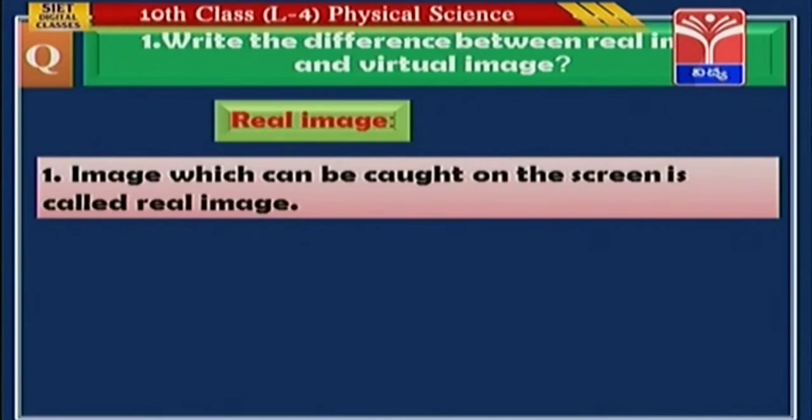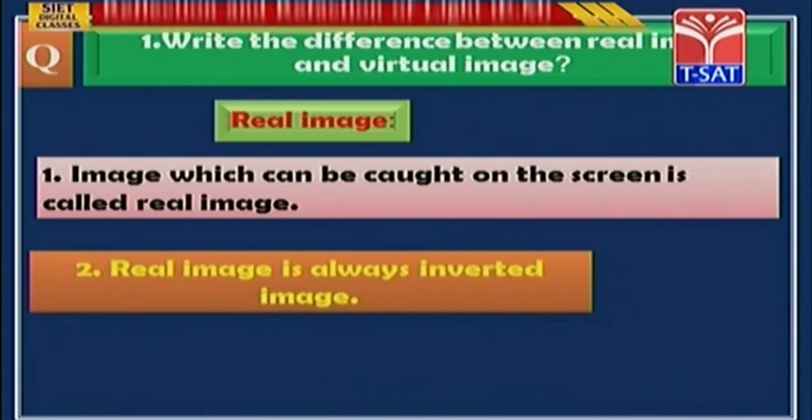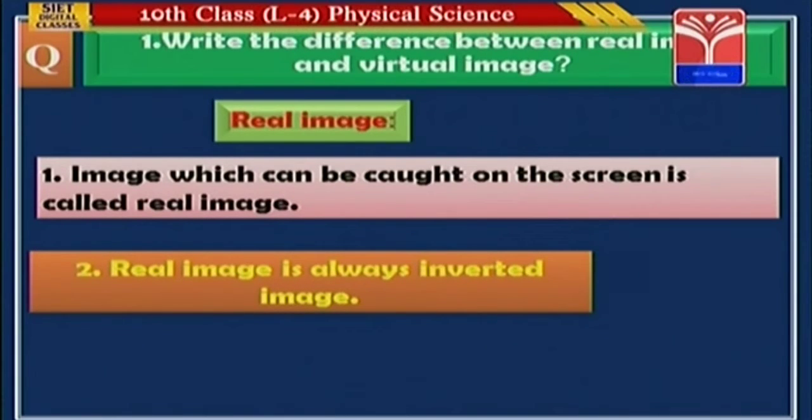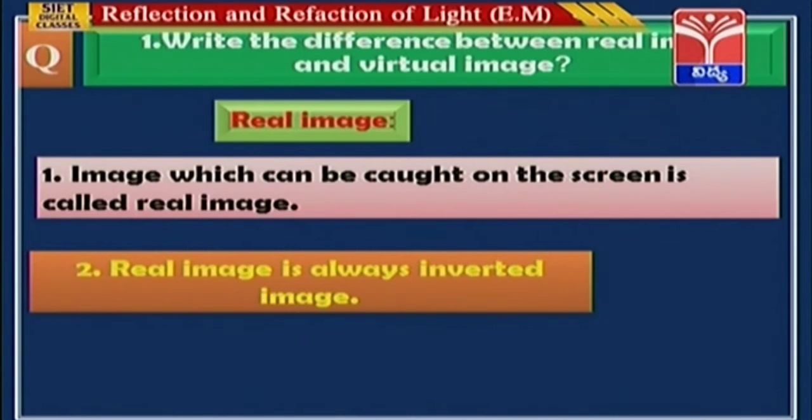First of all, we will discuss about real image. What is real image? Image which can be caught on the screen is called real image. Real image is always inverted image. Students, remember, real image is always inverted image.